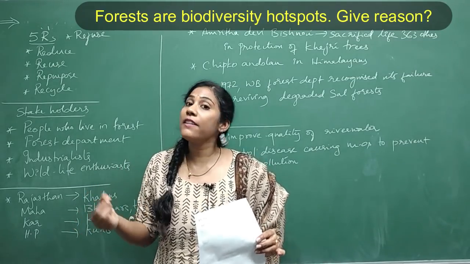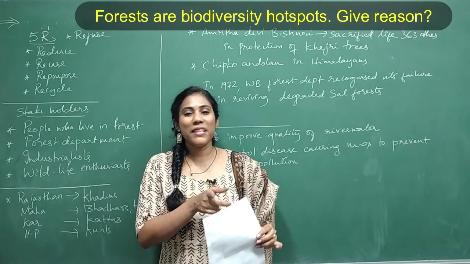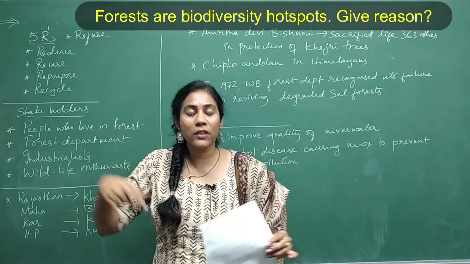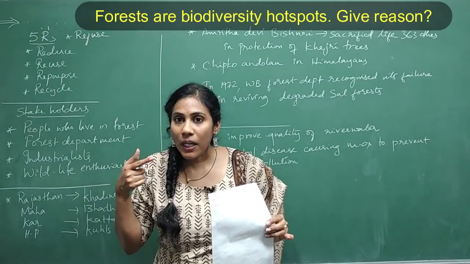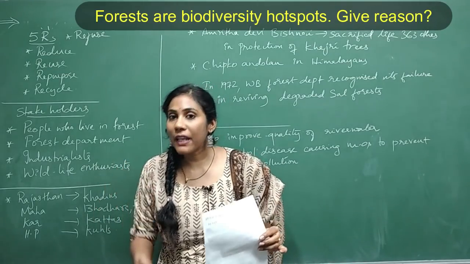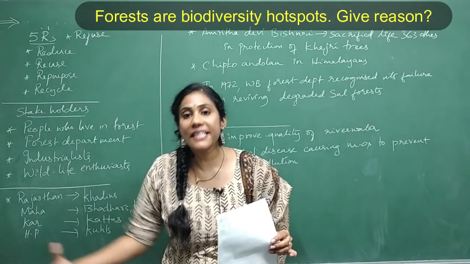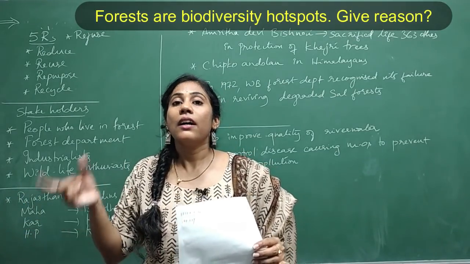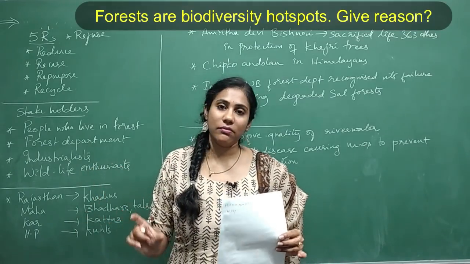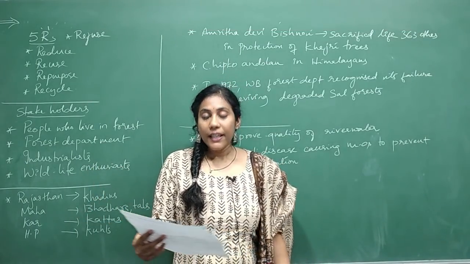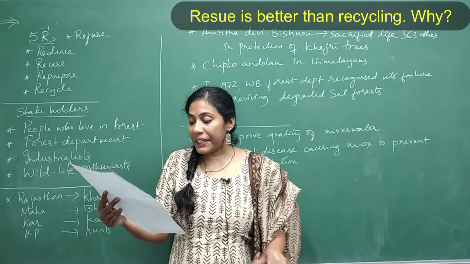That is the reason we call forest a biodiversity hotspot. See, I'm not writing this answer on the board because it's very simple. Try to understand it. We call it a biodiversity hotspot because forests are rich with varieties of species of plants and animals, which is very much required to maintain ecology. Clear?